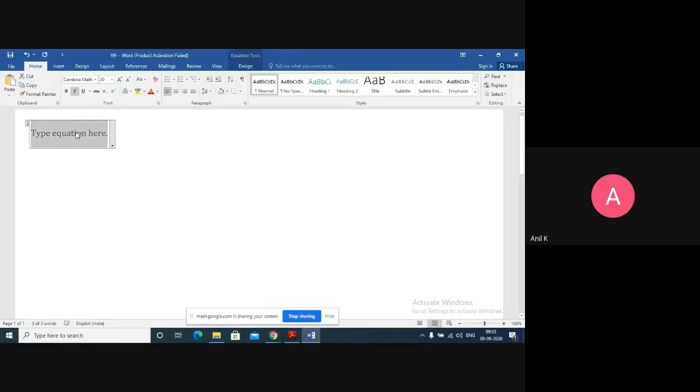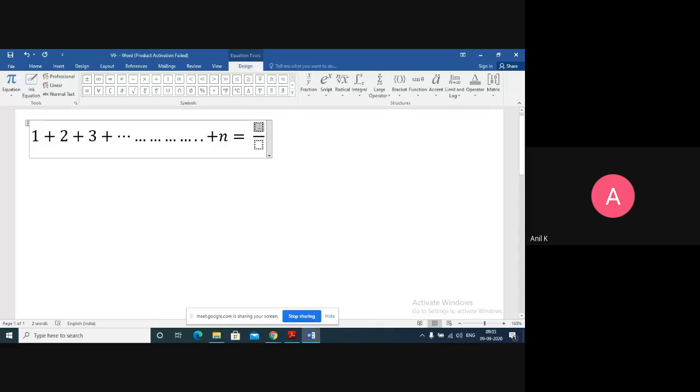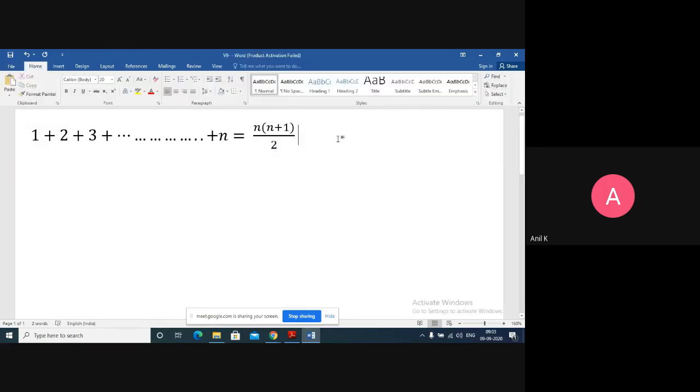Natural numbers obviously start from 1, so 1 plus 2 plus 3 and so on till n. The formula of the sum of first n natural numbers is given by n into n plus 1 by 2. So this is the first formula.